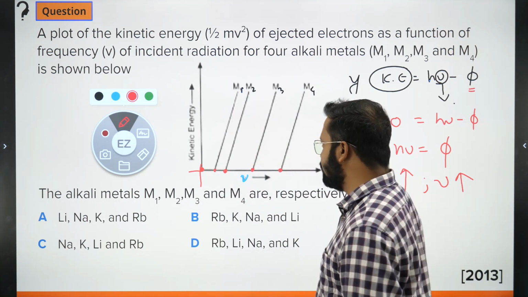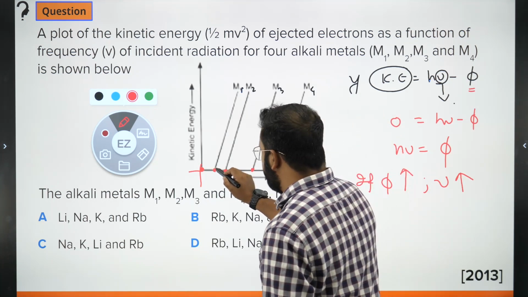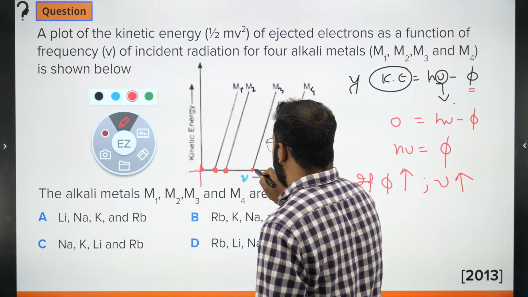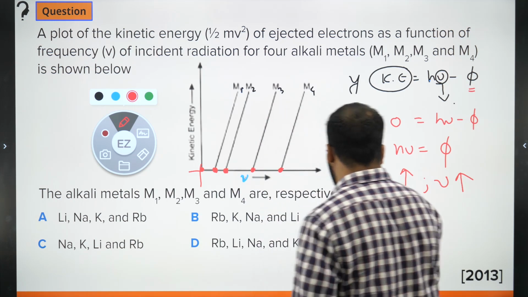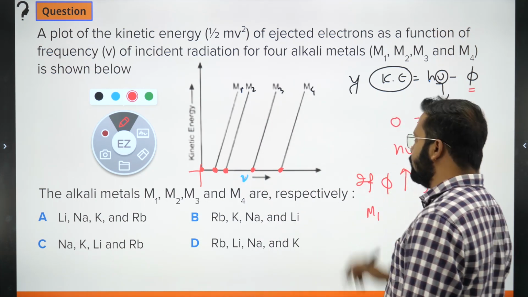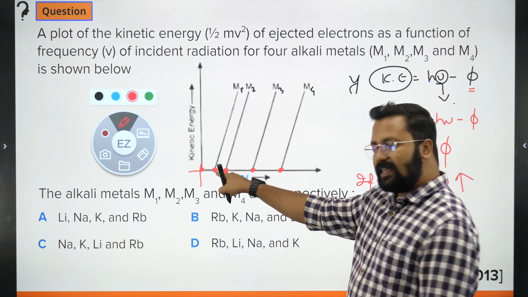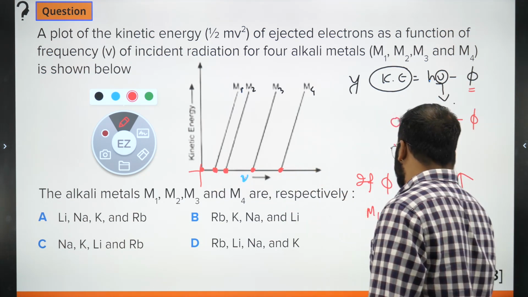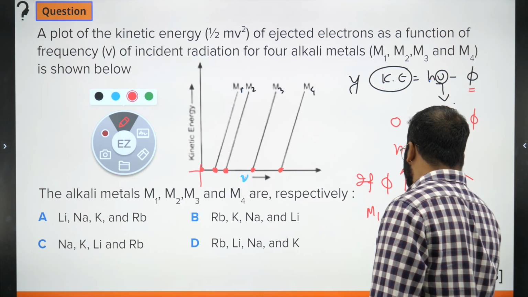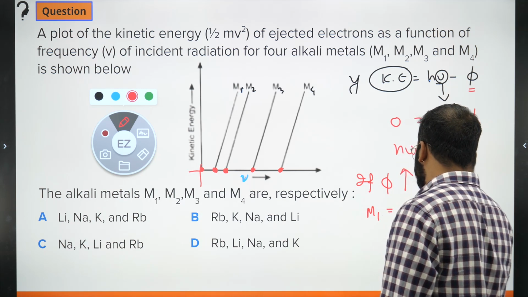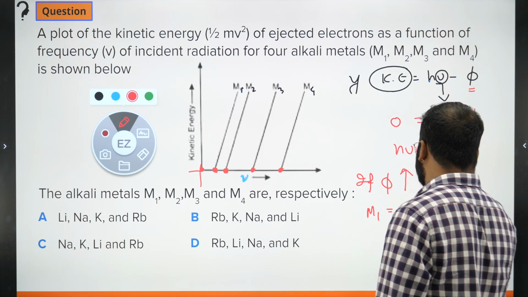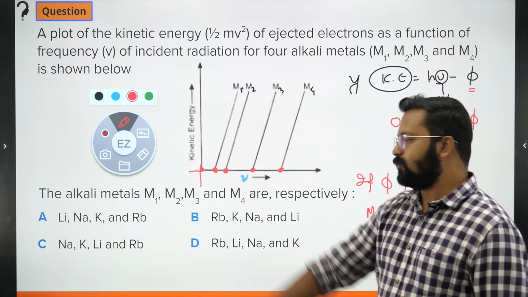With that being settled, if I look at this, for metal M1, I am using least frequency. So for M1, frequency used is least. Least frequency use kiya gaya.